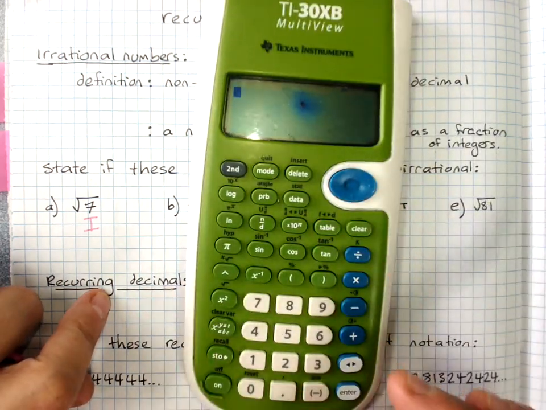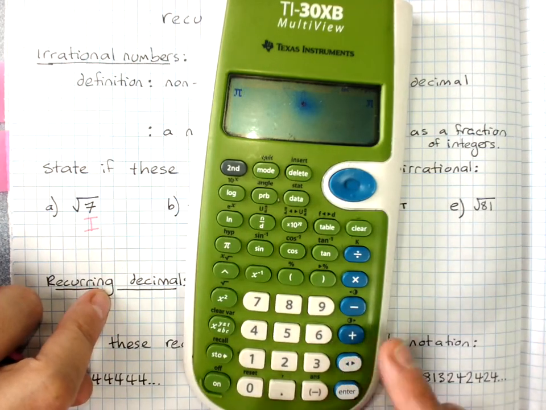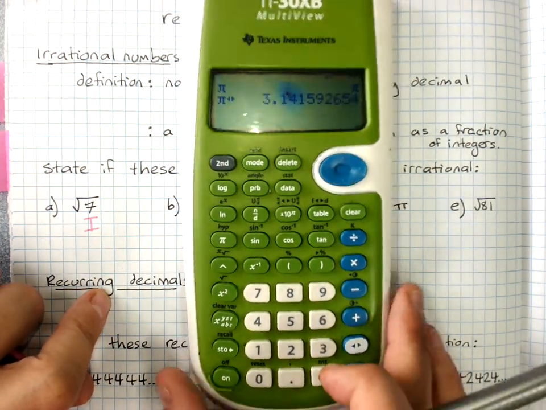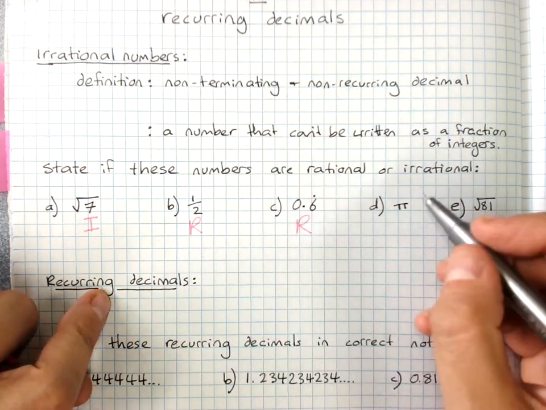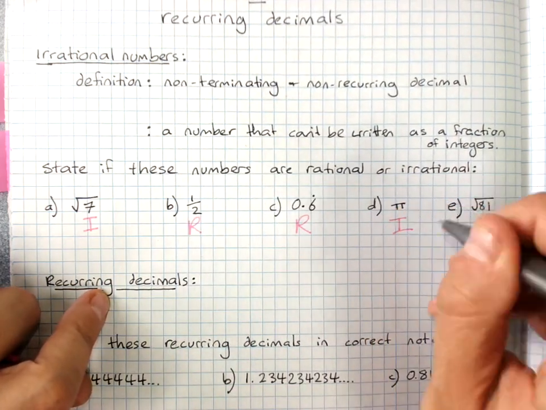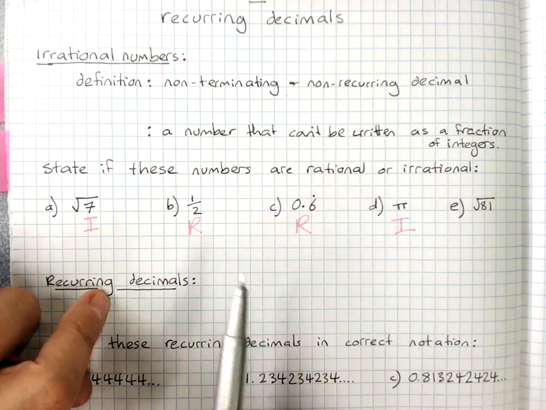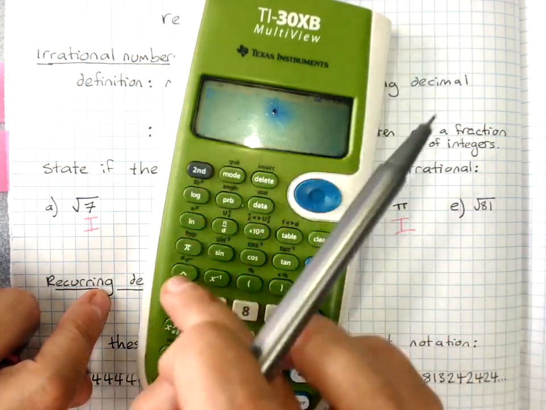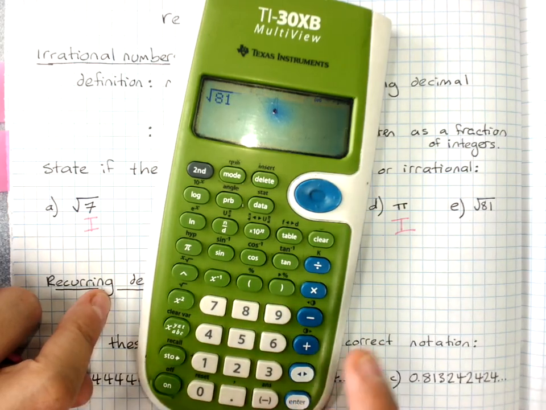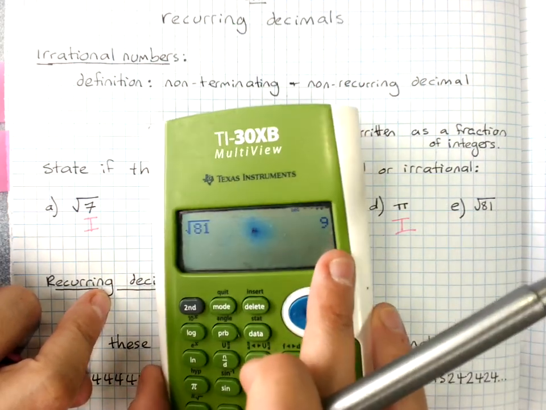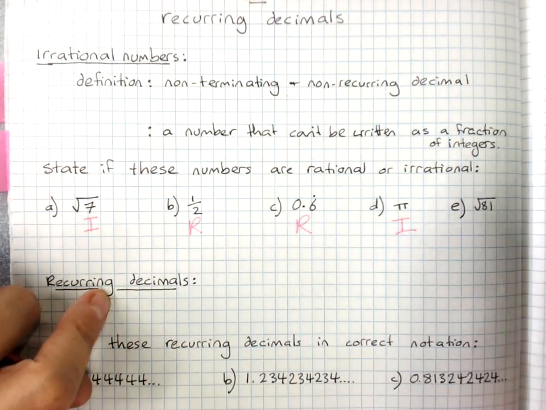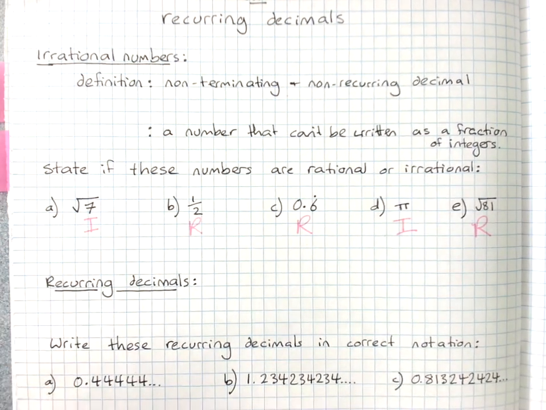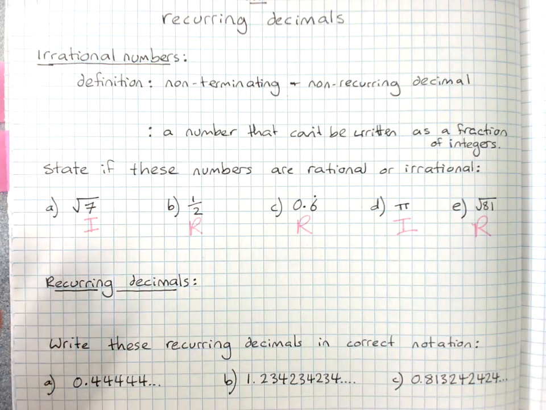Pi, if you're not sure, evaluate pi, ask for a decimal. 3.14159265. We know pi is irrational. It's non-terminating and non-recurring. Square root of 81. This is why you should always check your square roots, because that's just 9. That's terminating. So this one must be rational. So that's rational and irrational numbers.